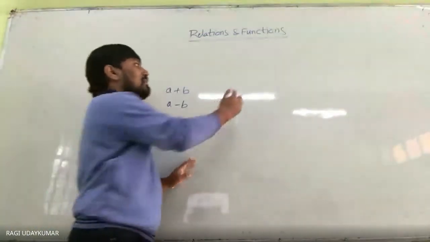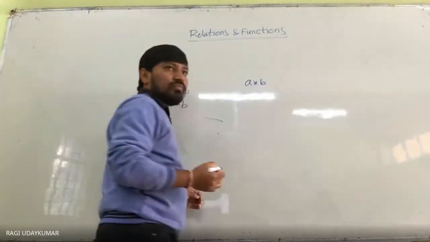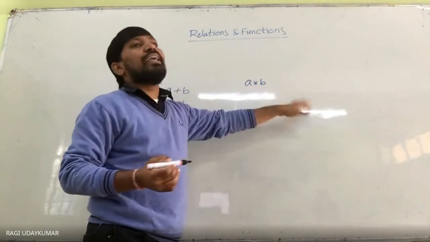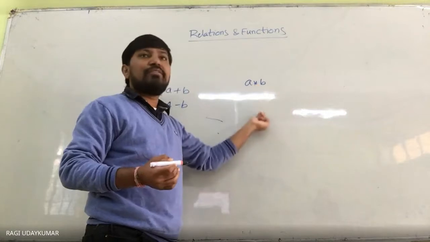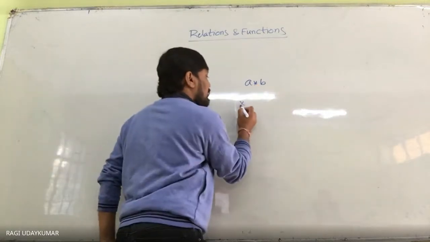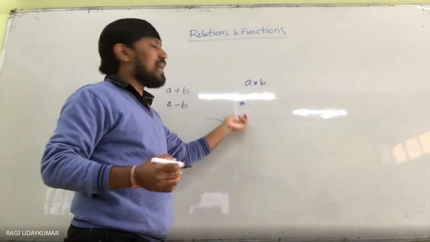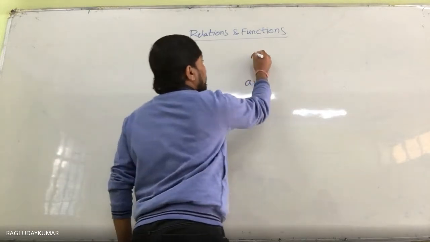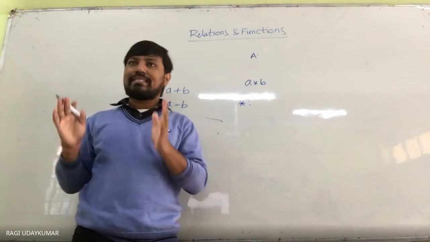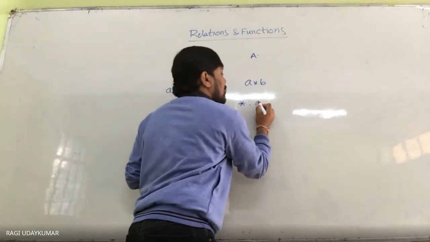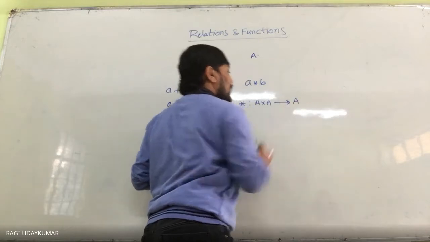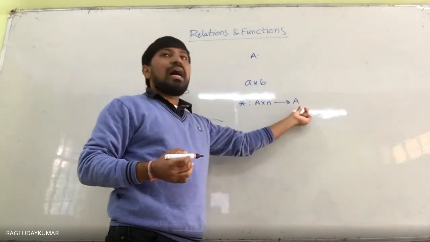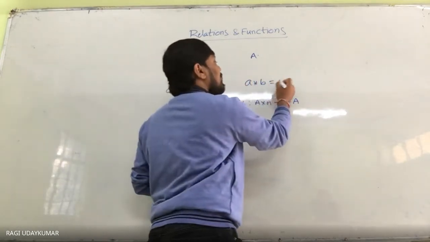Okay, so like that you are going to have A star B. Here it will be defined in another way. This star will be defined as a function, whatever the symbol may be. A binary operation on a set A is defined as a function from the Cartesian product of the set, A comma B, to the set A. This will be defined in different ways.